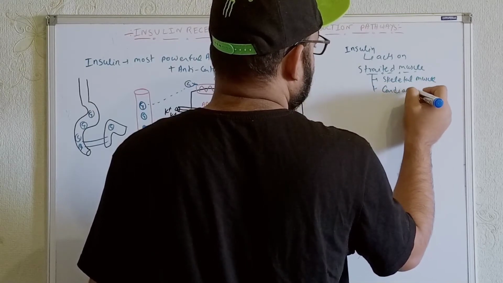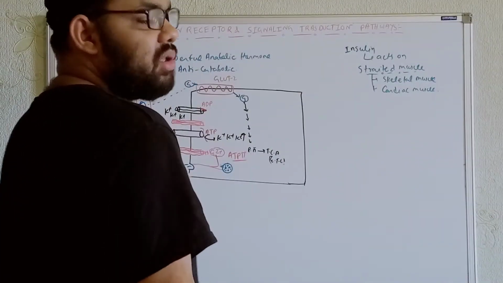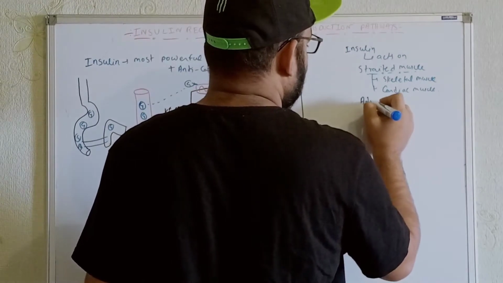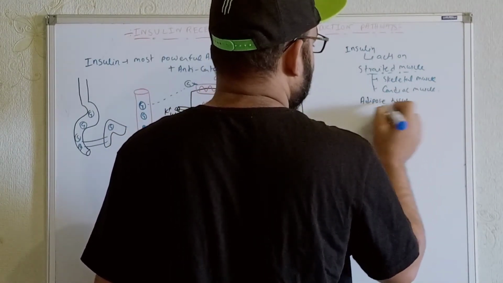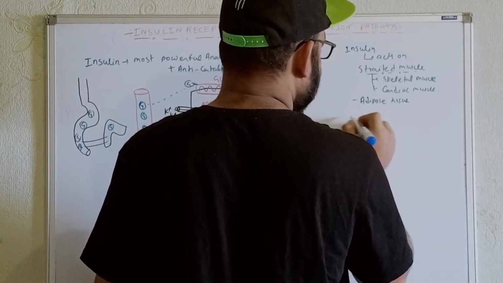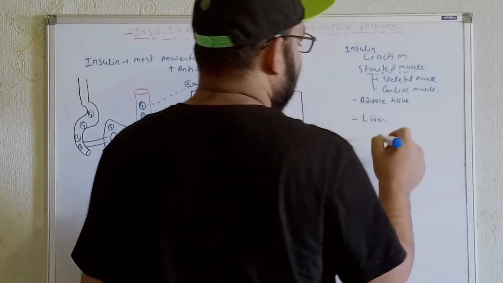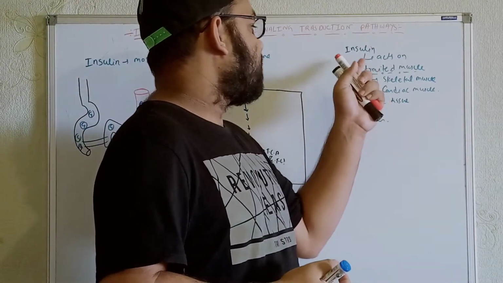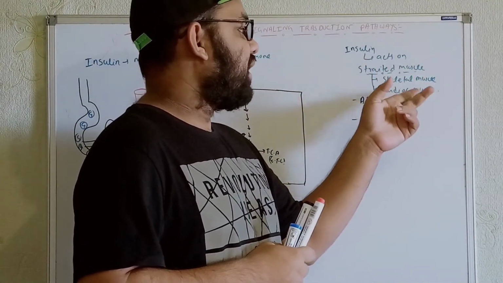Then also insulin works within the adipose tissue, and it also works within the liver. But the mechanism of action will be different. In skeletal muscles, cardiac muscles and adipose tissue, we get insulin-mediated glucose uptake.